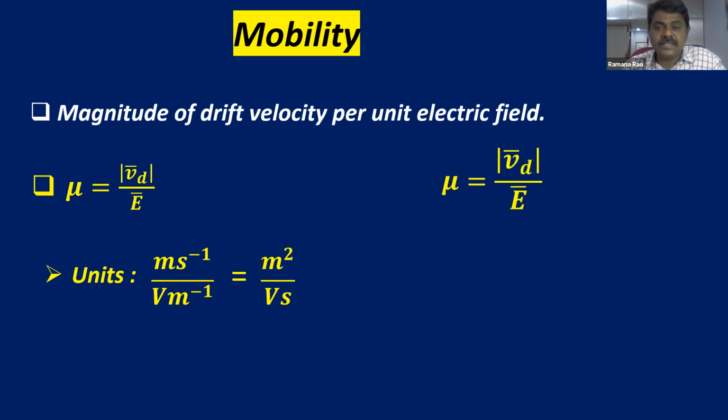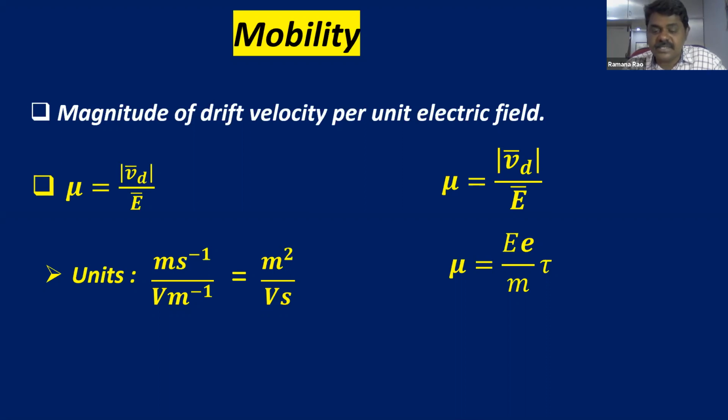Now the formula is drift velocity by electric field intensity. Let us substitute drift velocity. As you know, in the previous case we learned drift velocity is E into E by m into tau. The total term is drift velocity.